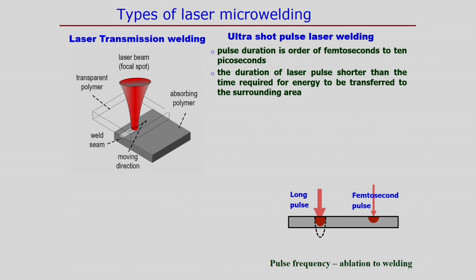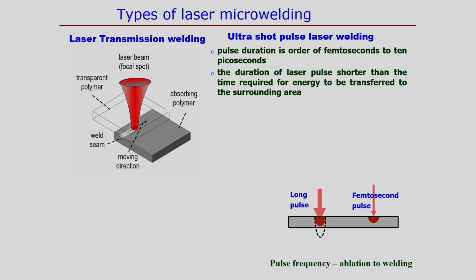If both materials are similarly transparent to the wavelength of the laser we are using, some absorbing medium should be at the interface, so that it can absorb the laser energy, and energy is released at the interface, and then the bonding can happen between the two components. This is the typical feature of laser transmission welding.